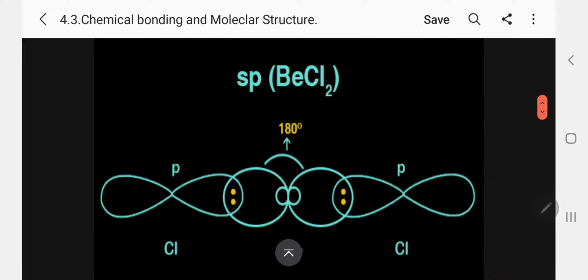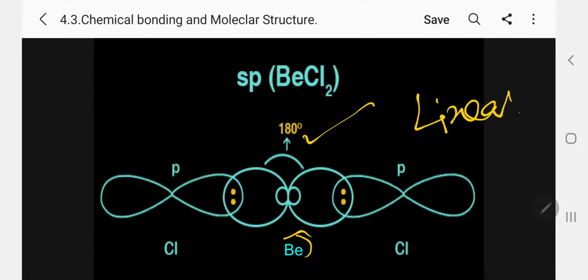This is the central beryllium sp orbital, and this is the chlorine p orbital. So it produces 180 degrees, and the shape is linear. In all sp, it is linear with bond angle 180, whatever the molecule may be.